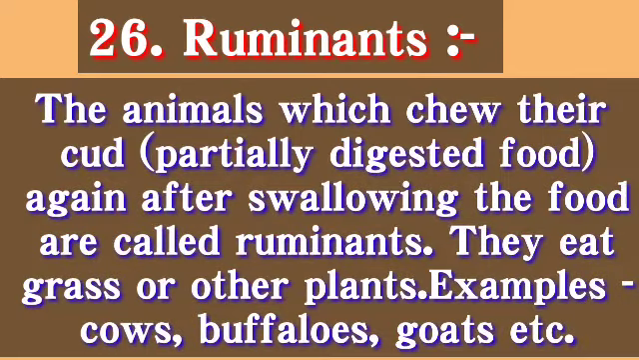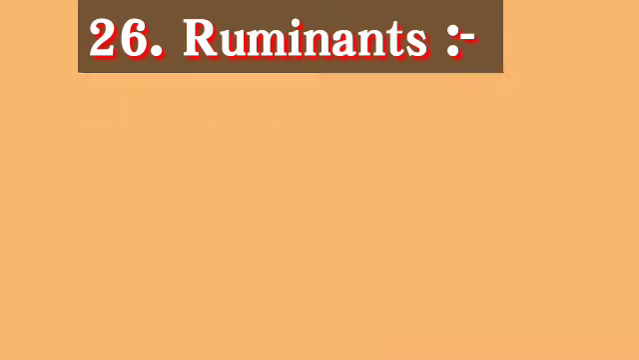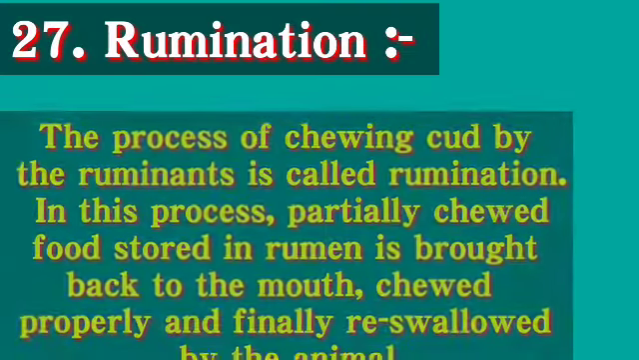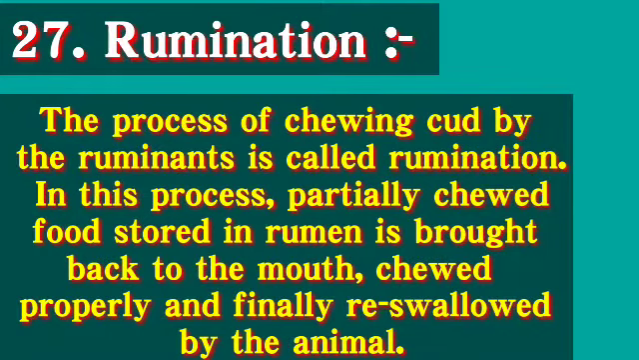Next keyword is ruminants. The animals which chew their cud, that is partially digested food, again after swallowing the food, are called ruminants. They eat grass or other plants, for example cows, buffalo, goat, etc. After swallowing it, they store it in the rumen, and from the rumen, a piece of food comes in the form of a ball into the mouth, and they chew it again and swallow it again permanently.